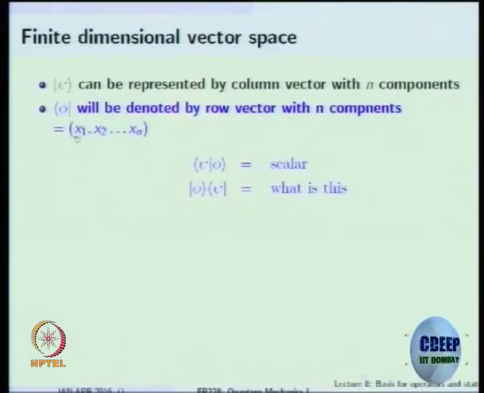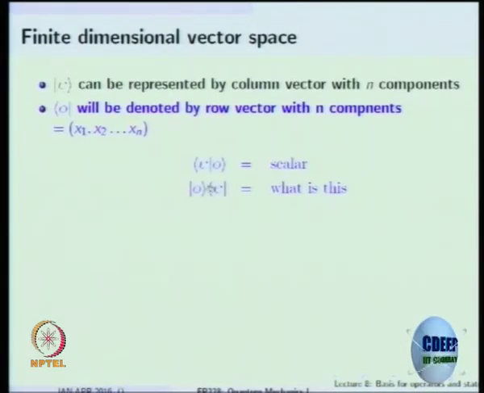So this is also an allowed operation, but this does not give a scalar, it gives a matrix. If you represent the states by column vector and the dual vectors by a row vector, the inner product is a scalar. This angular bracket we will call an outer product. Okay. So earlier one we called an inner product, and this one we will call an outer product.